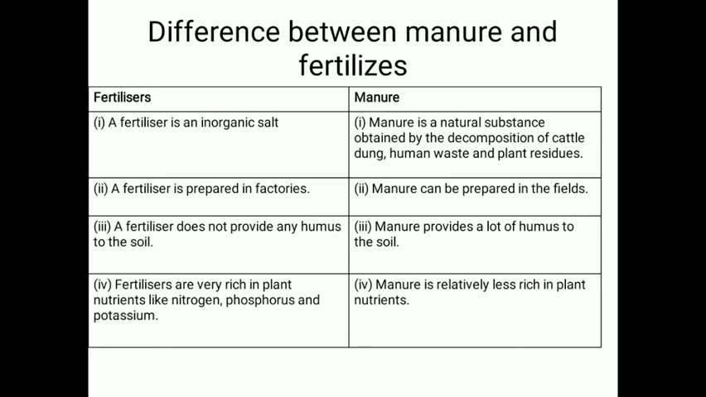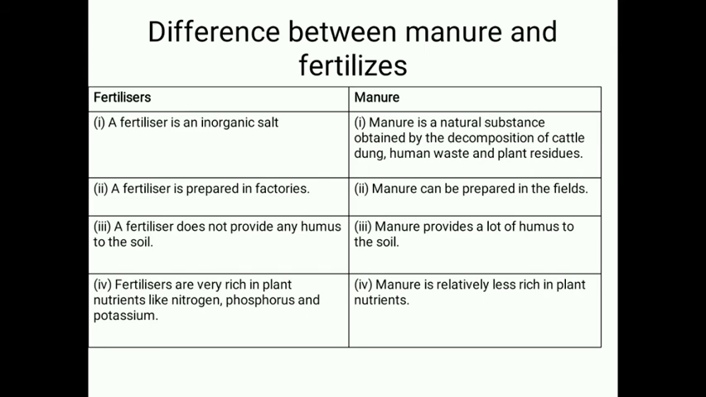The chemical fertilizers have high solubility in water. They are easily soluble in water, so they are easily absorbed by the plants. And importantly, chemical fertilizers are made in factories. Fertilizers are easy to transport, store and handle because they come in bags.